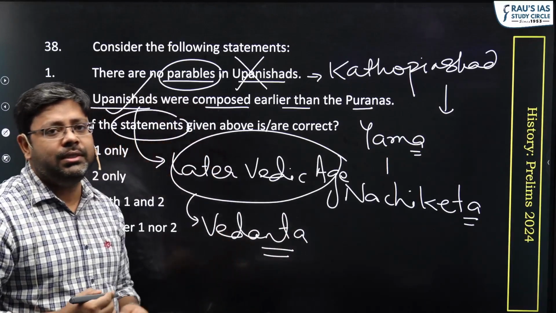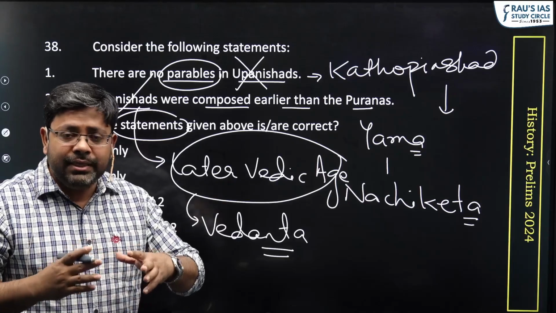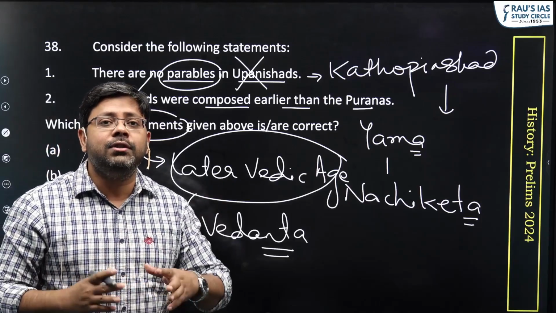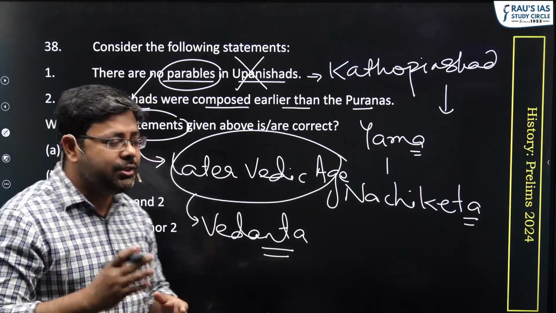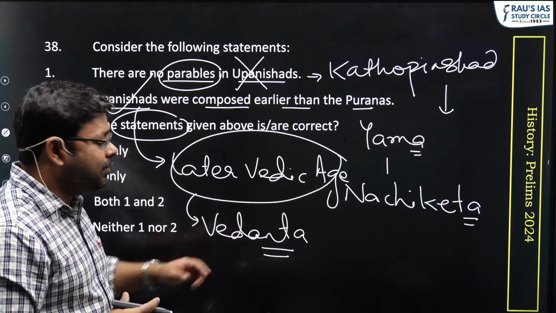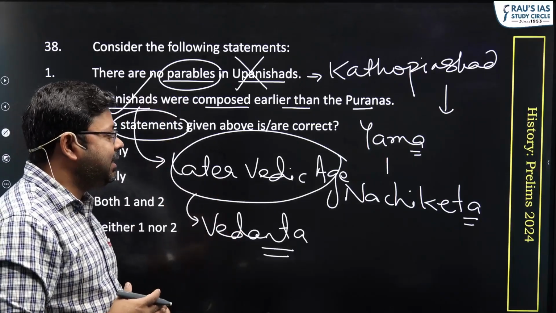What were Upanishads? Eventually, when there were so many Vedic rituals that were creating difficulty for the people, a reaction came in the form of a philosophical path for getting salvation, and that came in the form of Upanishads, which were also called Vedanta philosophy. And it was finally compiled by the end of the later Vedic age.